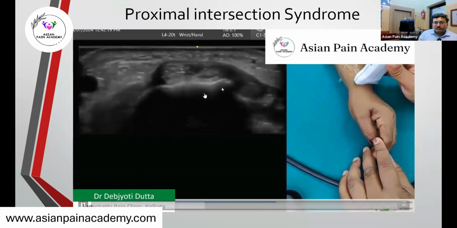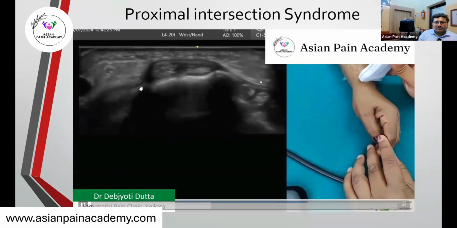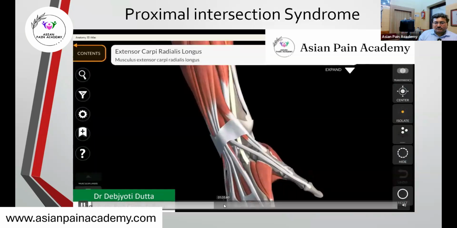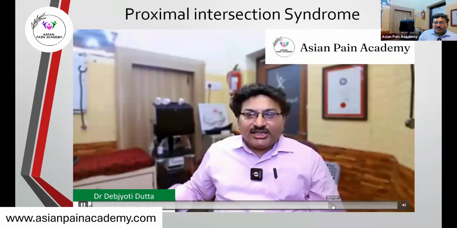After the Lister's tubercle, we have this compartment, which is compartment 3. These are the dorsal compartments. Here you can see this. So you can check this video on the website because time is limited. I am not going further, but going directly to the injection portion.